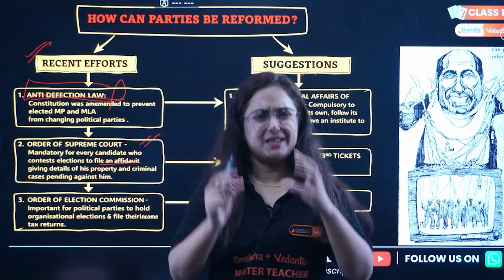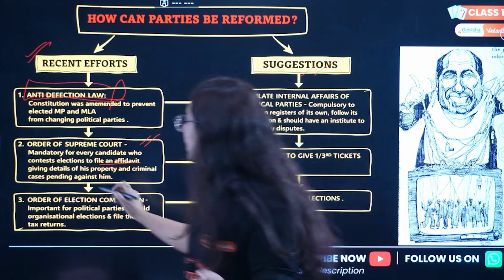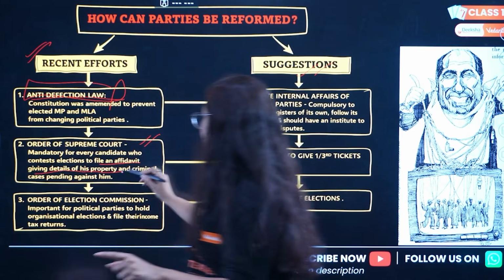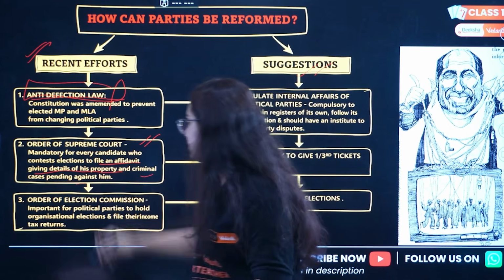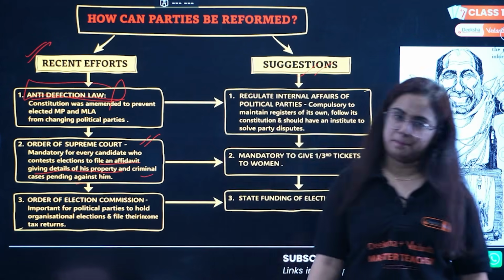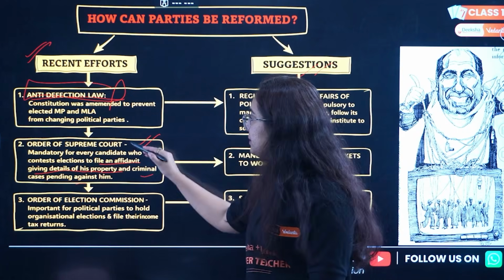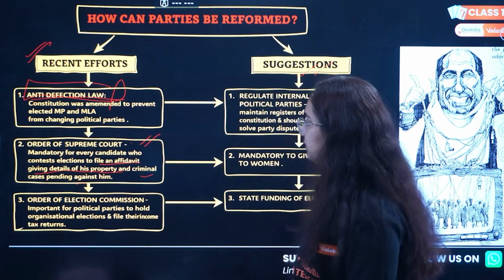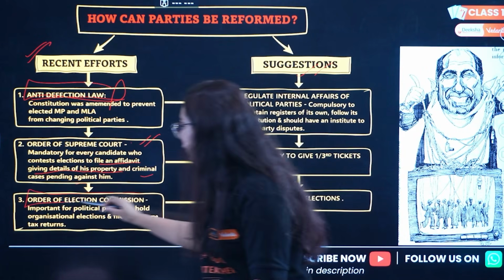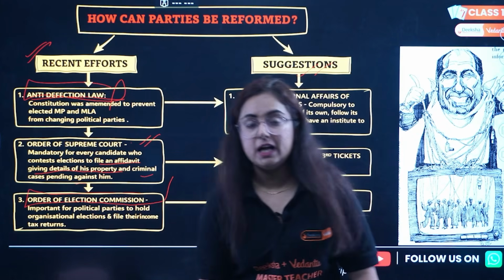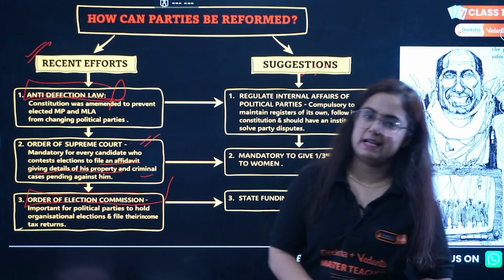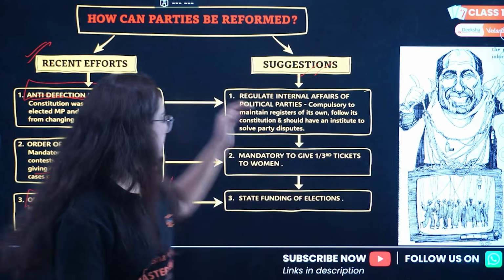What's an affidavit? Basically a legal document which gives details of his property, criminal records or any case pending against him. This is an order presented by the Supreme Court. Then another we have, that is the order of the Election Commission, right? To file the what? ITR. Get it? And these are the suggestions.